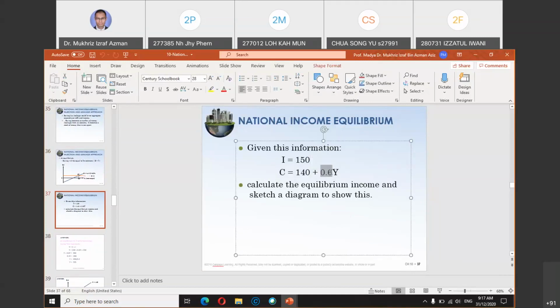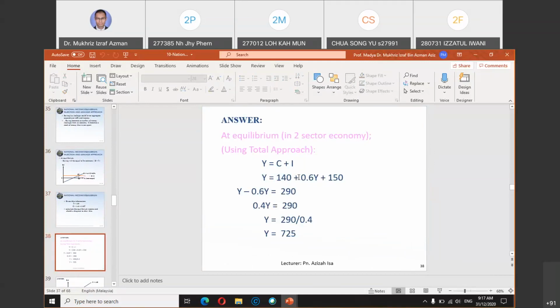Recall 0.6 here is your MPC, so MPS will be 0.4. Y equals C plus I, so you can calculate the level of output. You can solve Y equals 725 here.